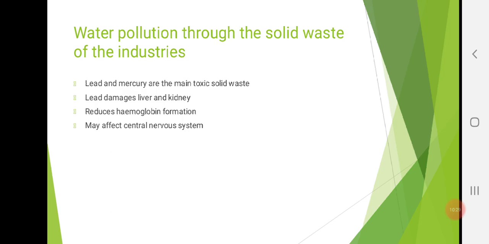The consumption of this polluted water makes a direct impact on the human's health. Example, the lead pollution damages the liver and kidney. It also reduces the hemoglobin formation. Lead may affect the central nervous system, which leads to coma or to death. Then, the main sources of lead to water is the effluents of the lead processing industrial plants, from the paper and pulp industries effluents, and also from the fluorescent light tubes, high intensity street lamps, batteries, thermometers.